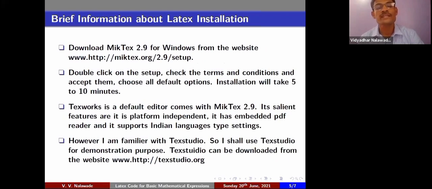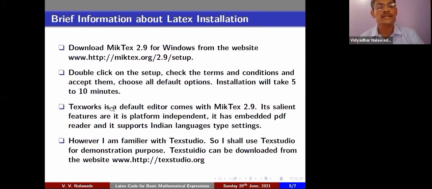With this brief information and importance of LaTeX, let me go ahead with the brief information about LaTeX installation. For LaTeX on Windows, we have to download MikTeX software. This MikTeX software is available on this website, miktex.org/2.9/setup. It takes 5 to 10 minutes for the installation of this MikTeX. It is freely available, open source software.